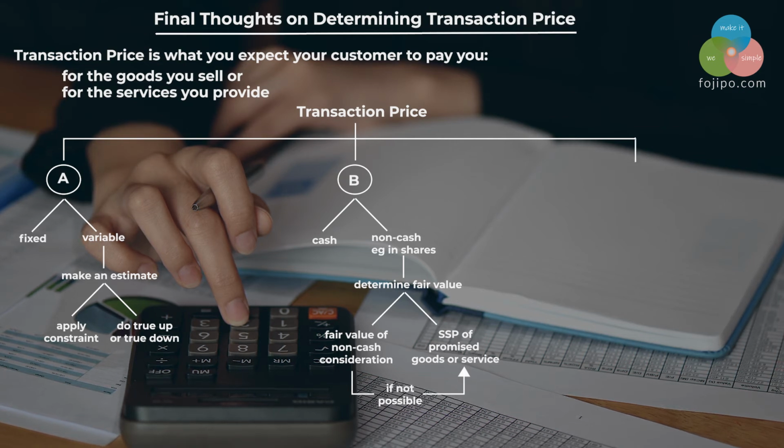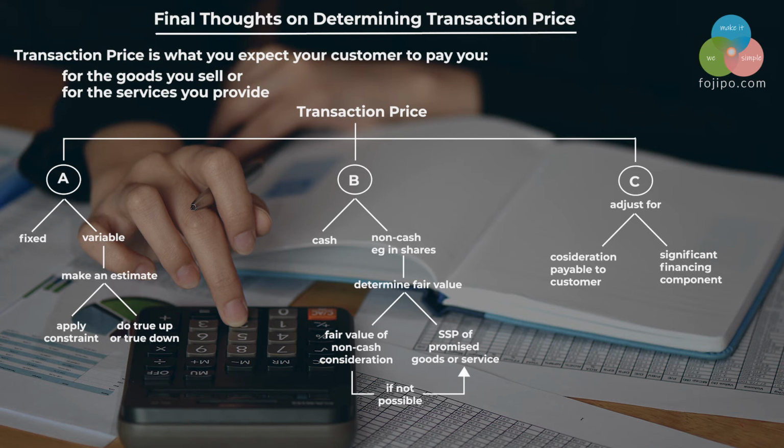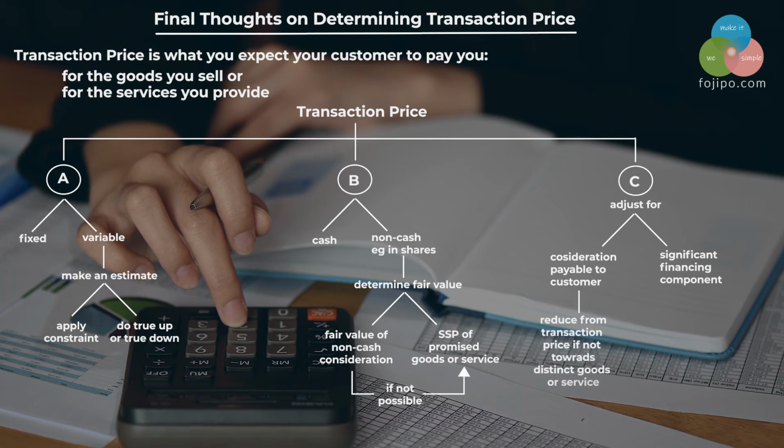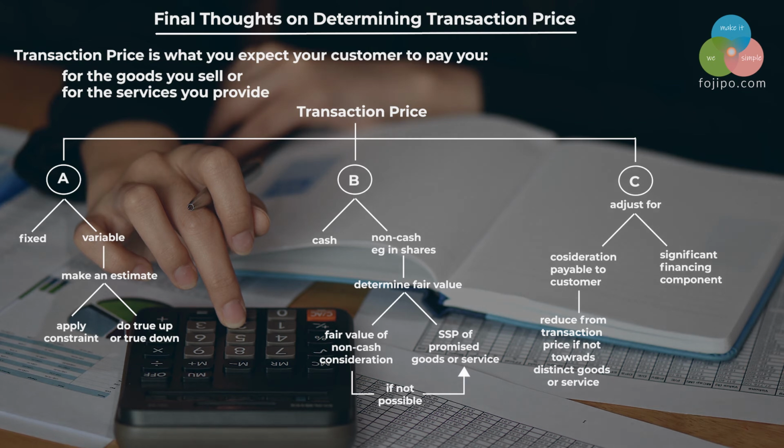And finally, transaction price may have to be adjusted for consideration payable to the customer, or for the existence of significant financing component. Consideration payable to the customer which is not towards the purchase of distinct goods and services should be reduced from the transaction price. If consideration payable to the customer is a variable amount, then you should make an estimate of that variable amount, and that estimated amount should be reduced from the transaction price.